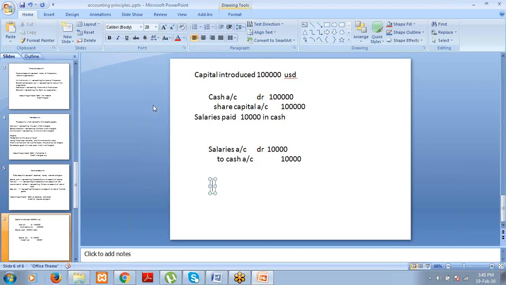Suppose goods purchased for cash. This is another business transaction, right? So in this business transaction, what are the two aspects? Goods and cash. So goods and cash both are coming under real accounts, right? So when you purchase, the goods are coming into your organization. Goods means here raw material or packing material or stores and spares. So here when the goods are coming in, right, we have to debit goods account.